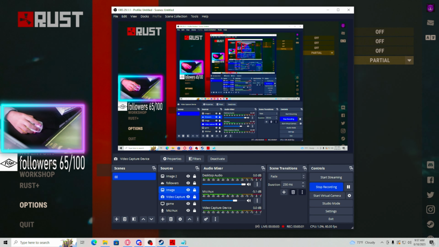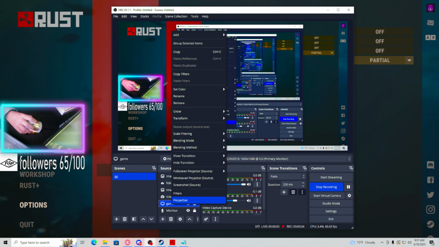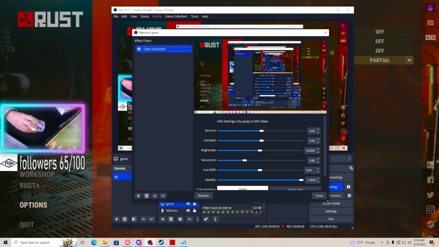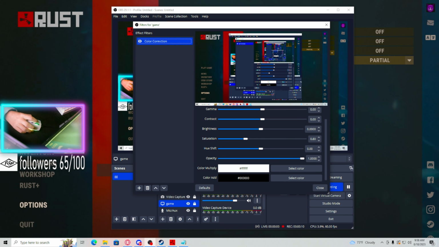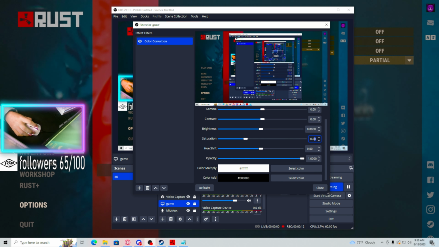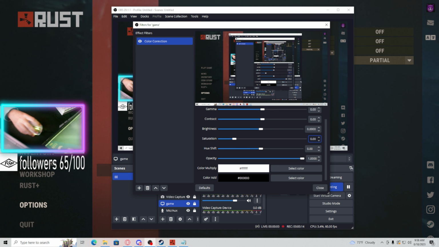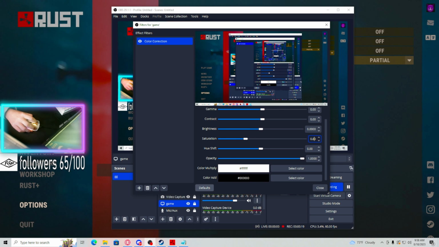Also, I want to let you guys know that the vibrance that I'm getting is not actually my in-game vibrance, it's just through my OBS. So I have my OBS up to 0.8 saturation rather than just 0, which makes it a lot more vibrant. So my game actually does look dead, but when I'm recording it doesn't.